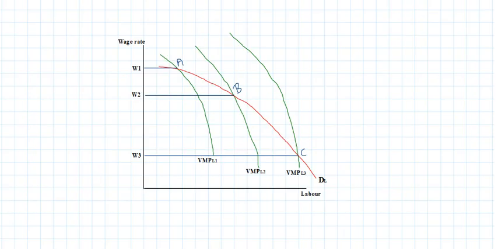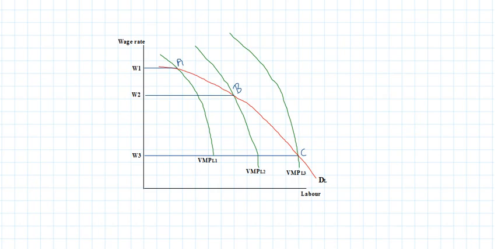And using that information, we can show in this diagram directly that as the wage rate falls from W1 to W2 and from W2 to W3, the value of marginal product of labor increases. So there is a shift in VMPL from VMPL1 to VMPL2 and then from VMPL2 to VMPL3, and this shift is occurring as the wage rate is falling.